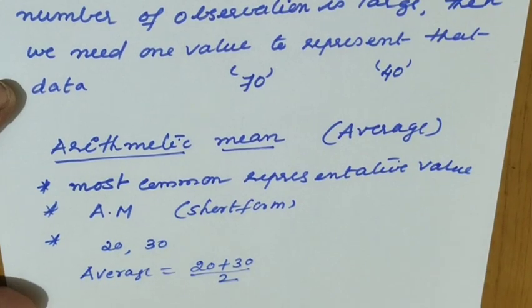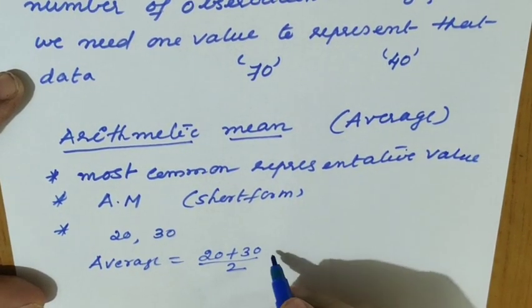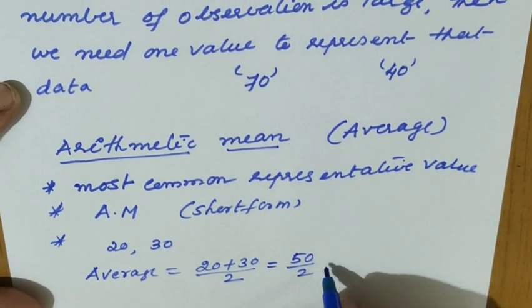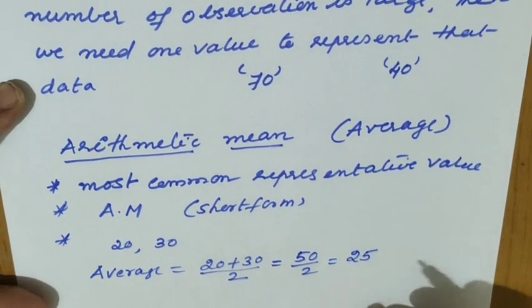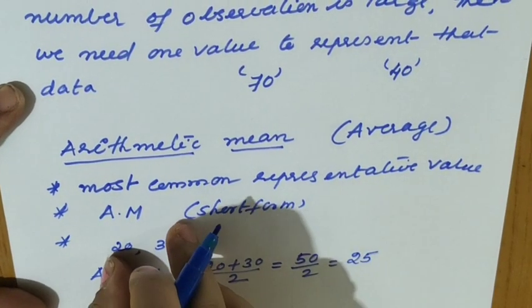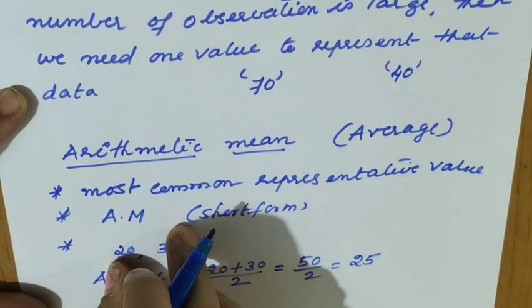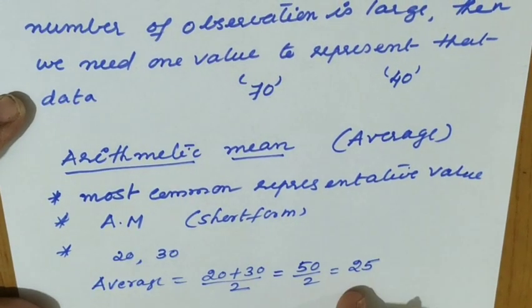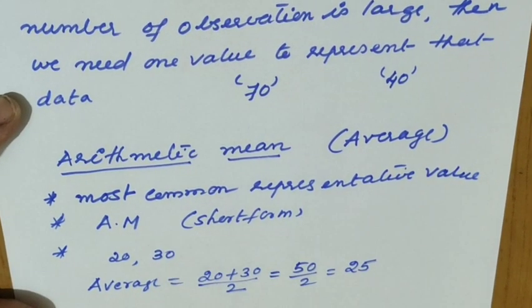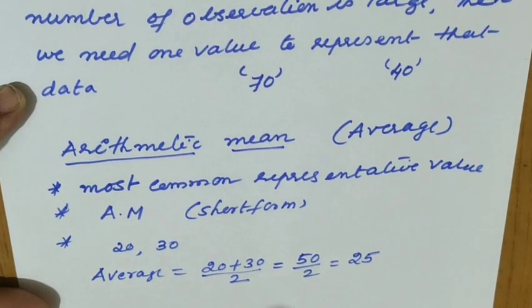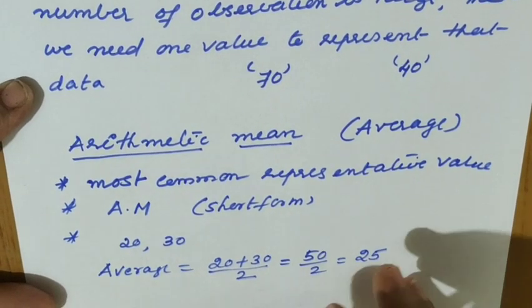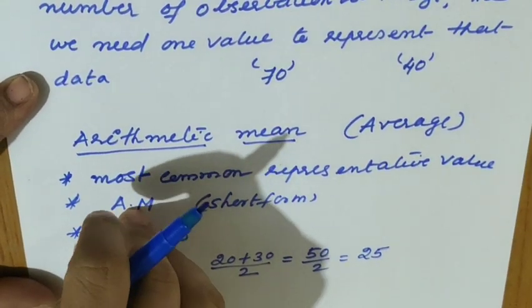How many observations are there? Only 2. So 20 plus 30 is 50, divided by 2, so it is equal to 25. So 25 is the representative value for this group. Understood? 20 is close to 25 and 30 is close to 25 also. That is why we are telling that this 25 is the representative value for this group.